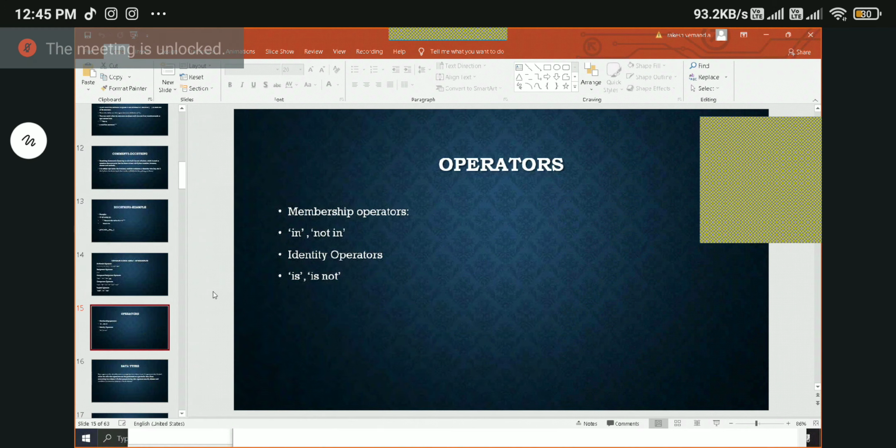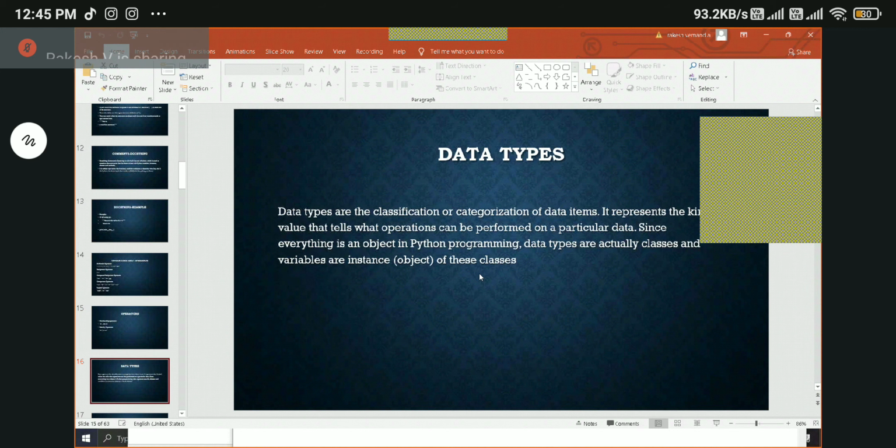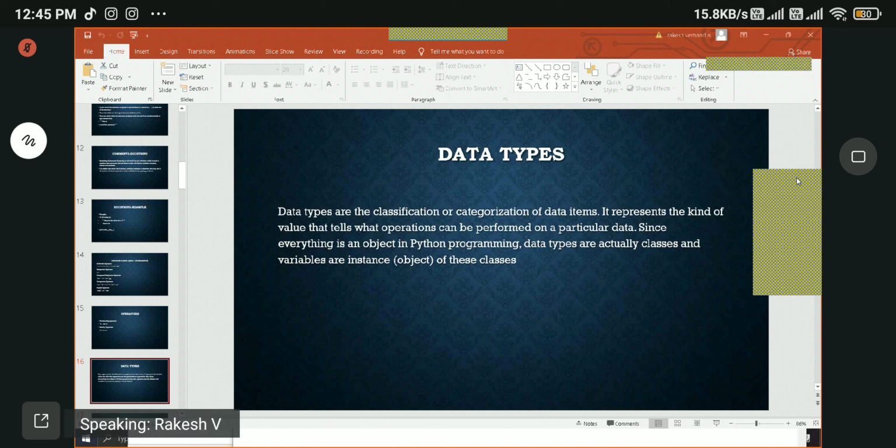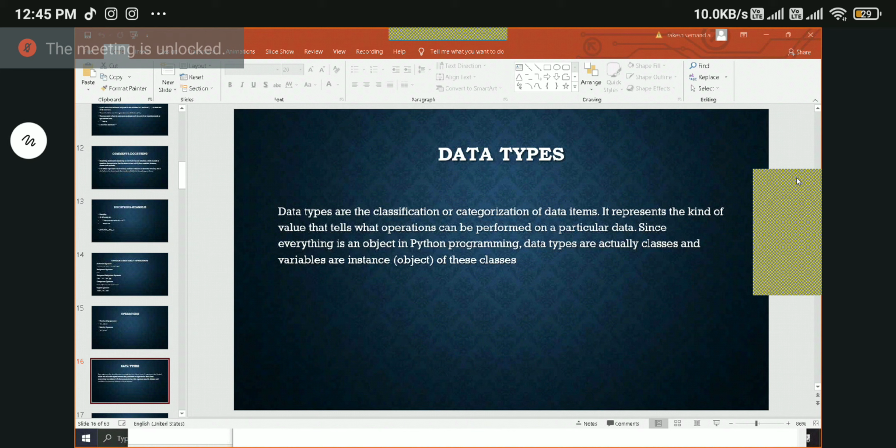And next, we'll talk about data types. So what is a data type? Every data, every piece of information has a type. It can be a string, it can be numbers.